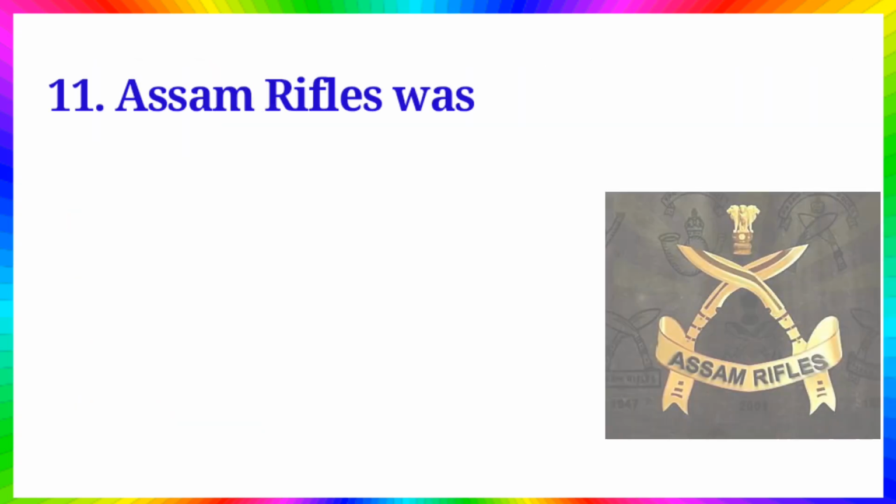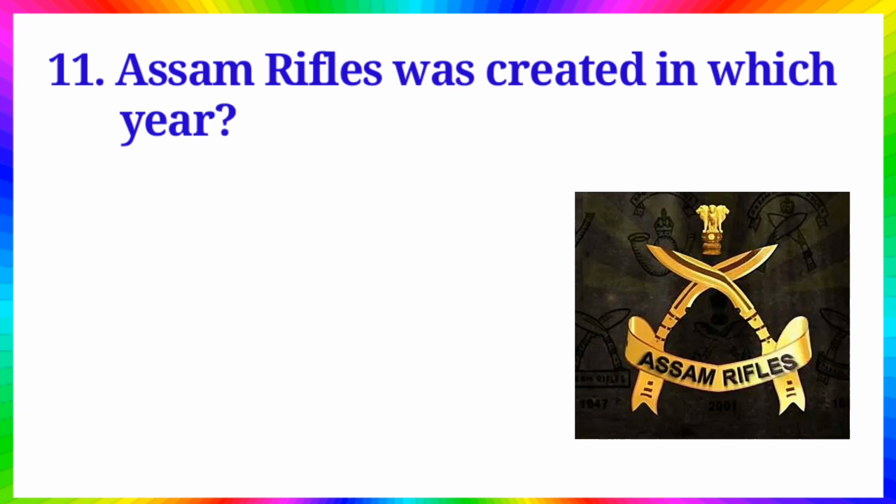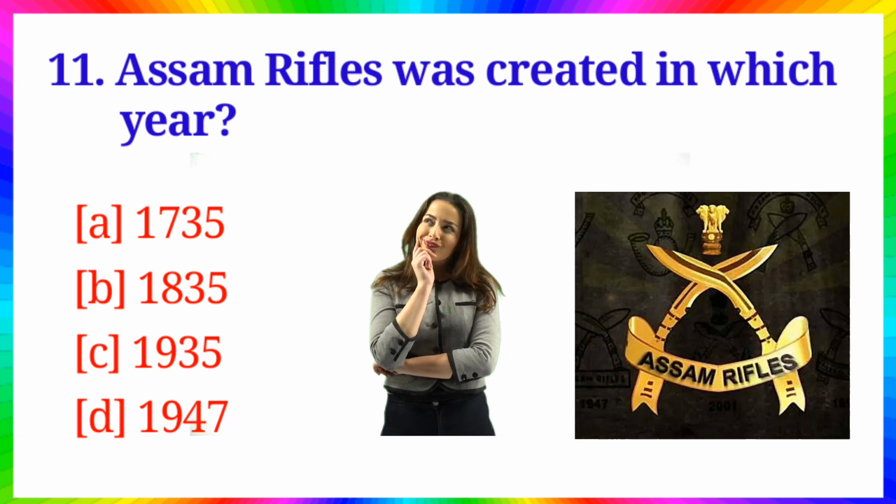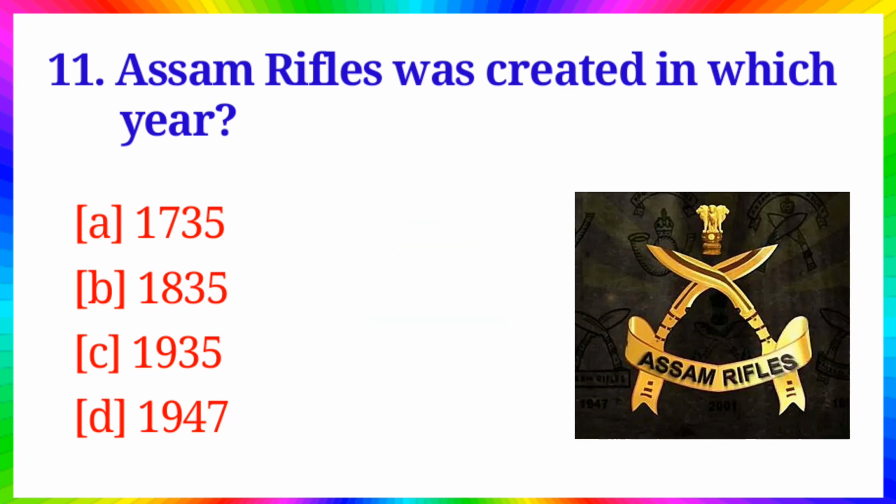Question number 11. Assam Rifles was created in which year? Option A, 1735, B, 1835, C, 1935, D, 1947. Answer is option B, 1835.